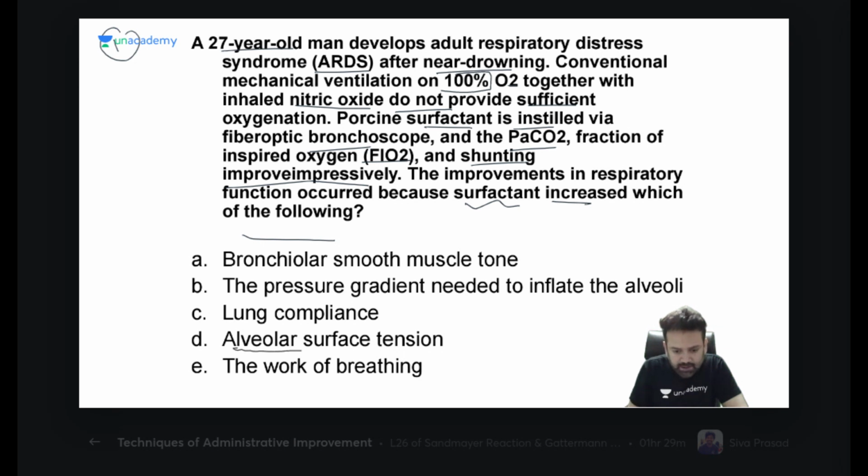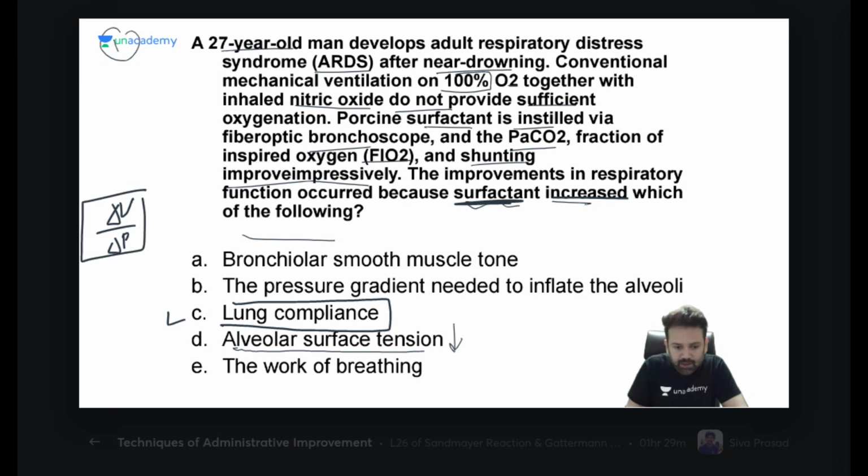So those who have said answer D, it is about it decreases surface tension, and the question is asking that if you instill surfactant in the patient of respiratory distress syndrome, it will increase which of the following? So it will increase lung compliance. Lung compliance is delta V by delta P. If you decrease surface tension, then volume can be increased. Ease of expandability is called compliance.